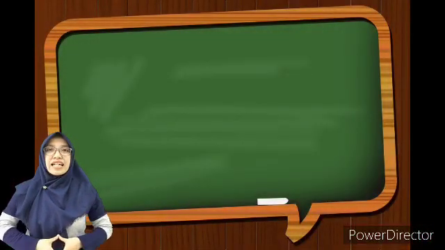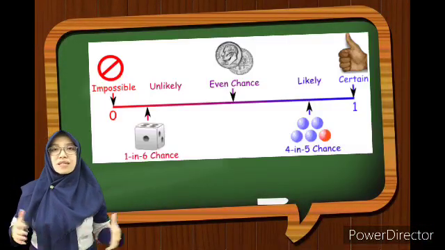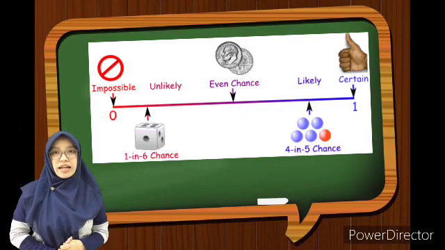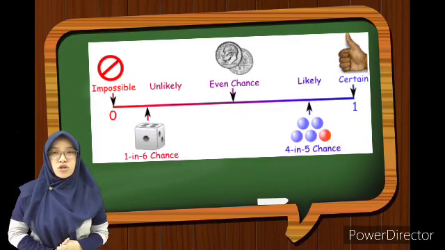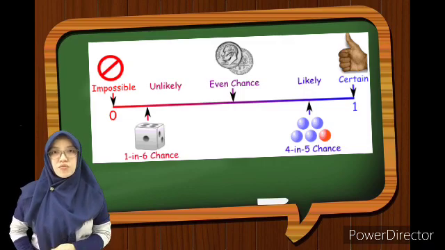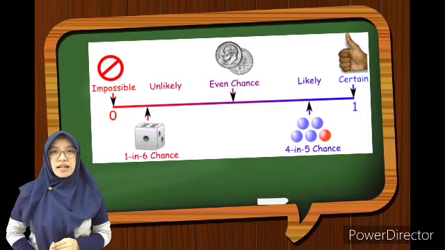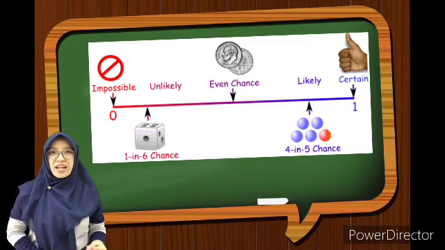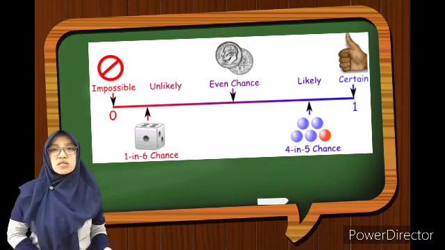Alright, let's have the summary of probability line. Impossible means it has 0% to be happen. So we represent as 0 in the probability line. And also certain has 100% the event will happen. And 100% equal to 1 in a whole number.